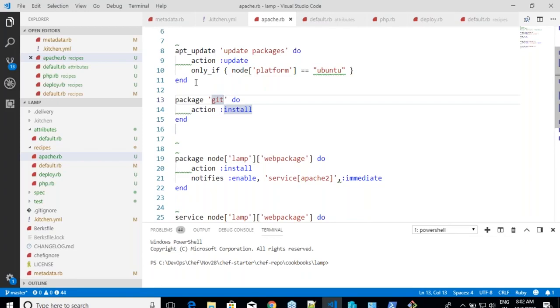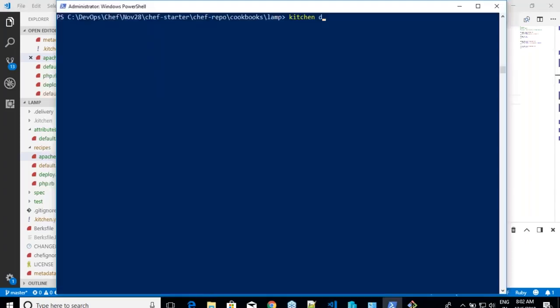Now you want to verify whether this change will happen on that machine or not. There is no need for you to do anything. Just run the same command which you used in the first place: kitchen converge, because you have changed the cookbook and you are trying to converge the resources right now. Whenever you make changes, kitchen converge. Whenever you are done with changes, kitchen destroy, because you know that this is working, everything is good.